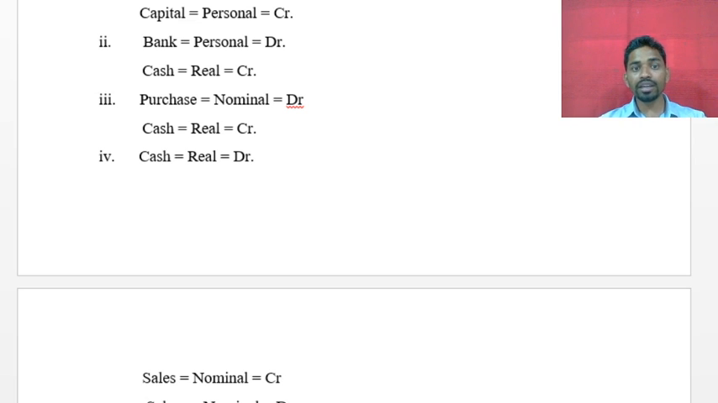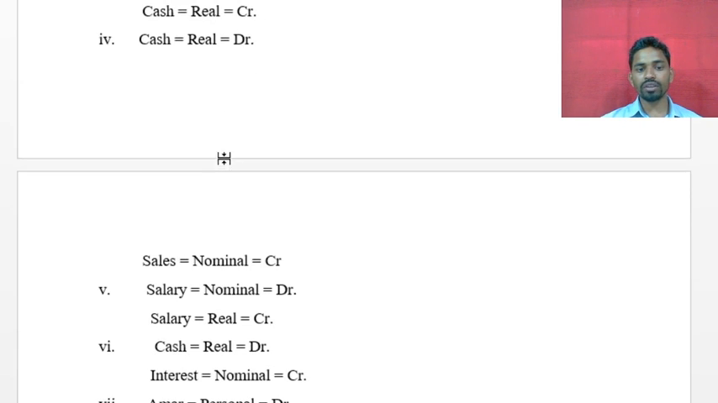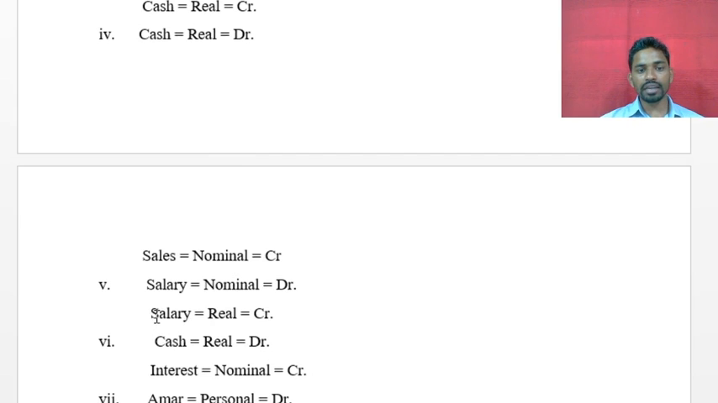So what paid? Cash paid. So in this transaction, two accounts are affected: the salary account and the cash account. Sorry, I wrote it by mistake here; both are salary and cash.